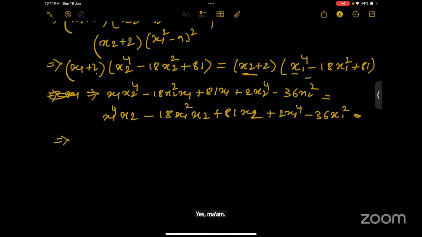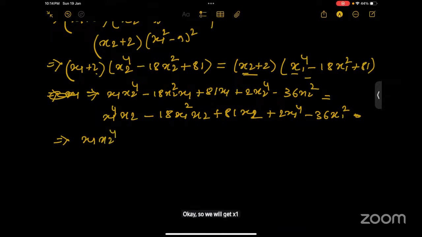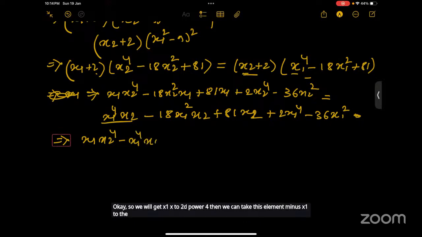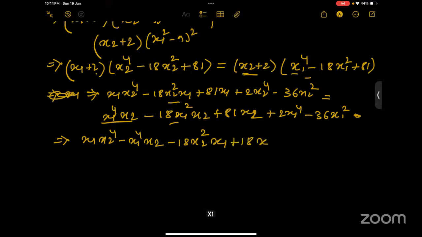Okay, then we can take all the elements in the same side of the equation. So we will get x1, x2 to the power 4. Then we can take this element minus x1 to the power 4, x2. I'm trying to find the similarities. Then we can take these two elements, minus 18 x2 square x1 plus 18 x1 square x2.